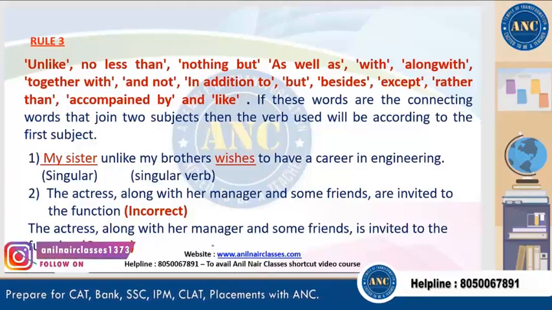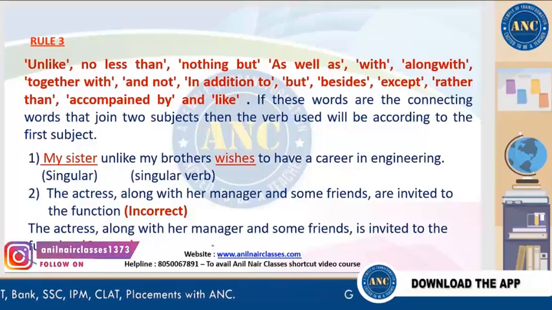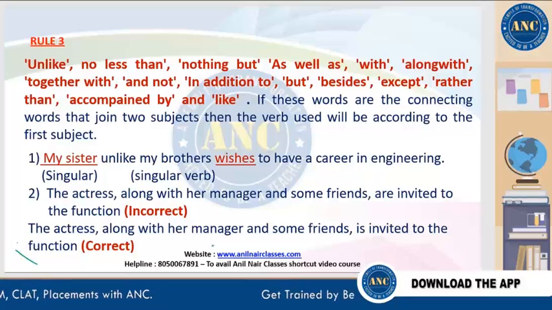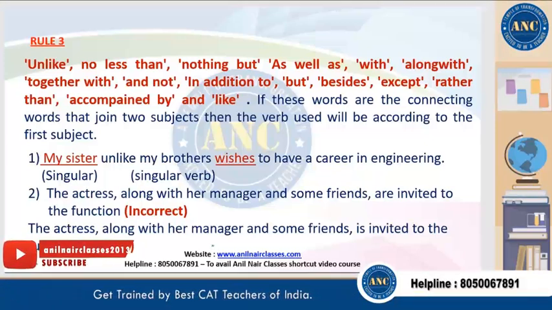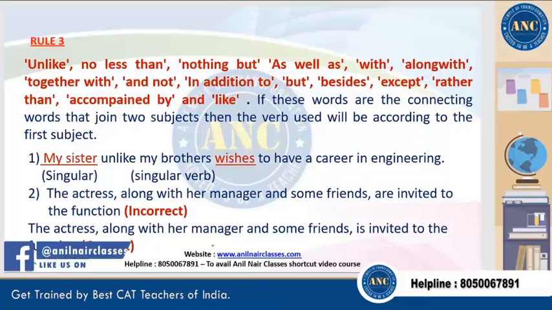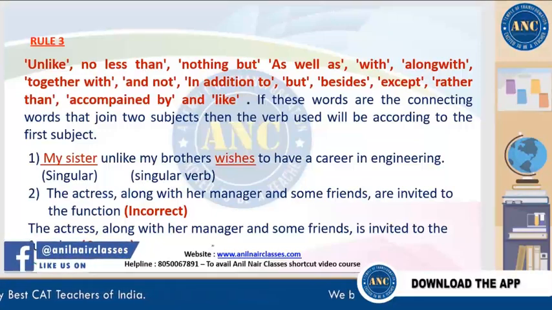See, we have discussed that when the subjects or the two nouns are joined by "and", then we call them plural subjects.